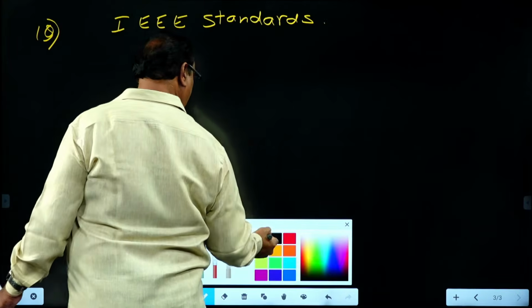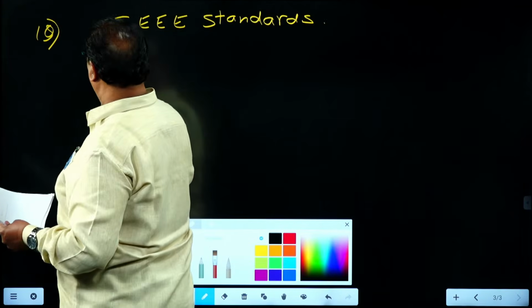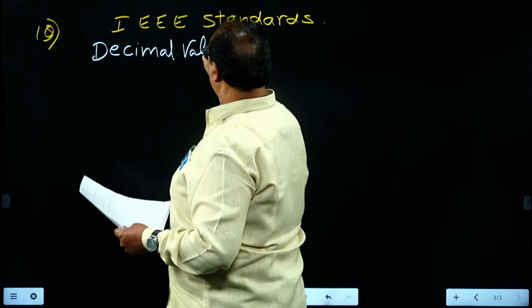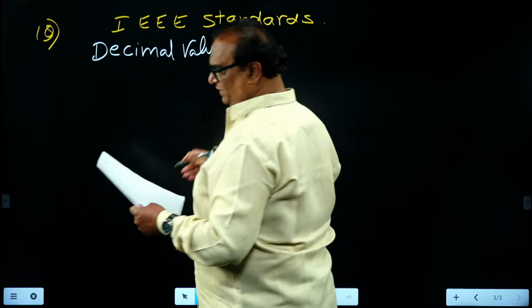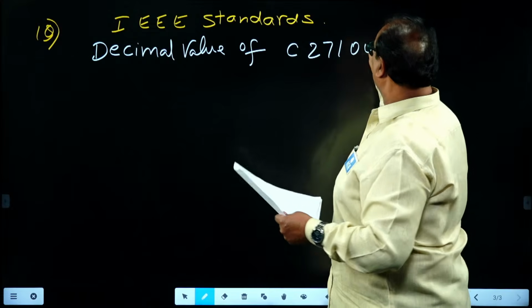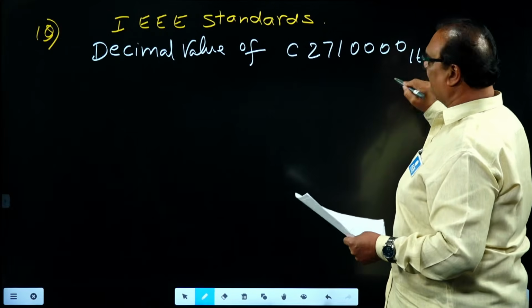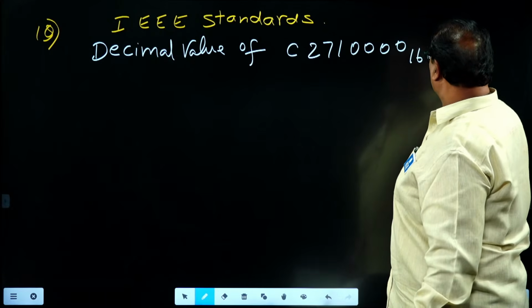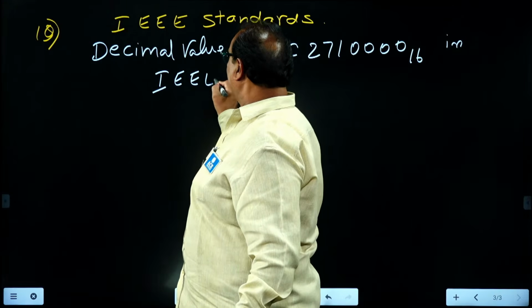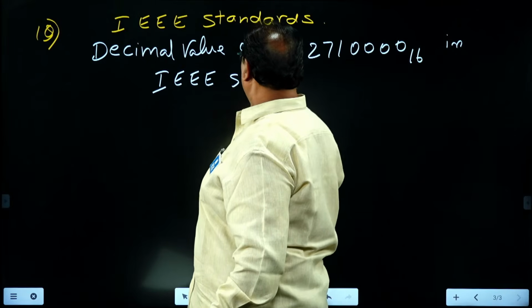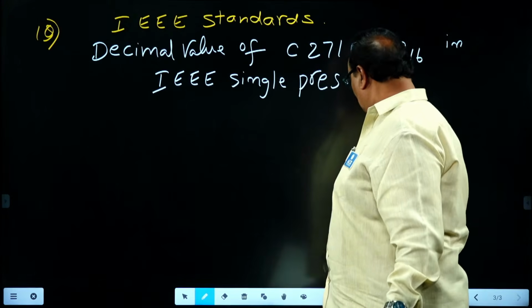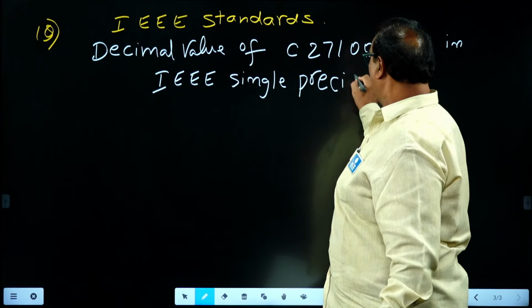In this, he asked the decimal value of C2710000 with base 16, if it is in IEEE single precision notation, means 32-bit. It is a simple question. We solved so many such types of questions in regular class.